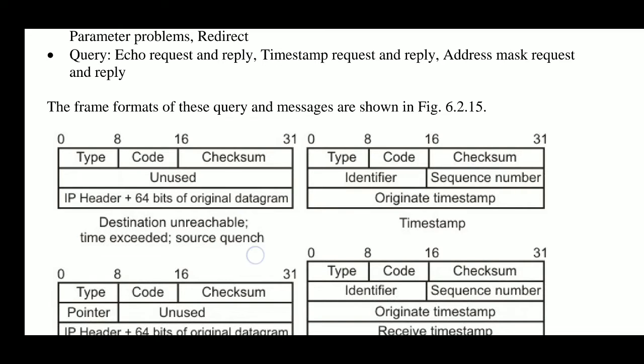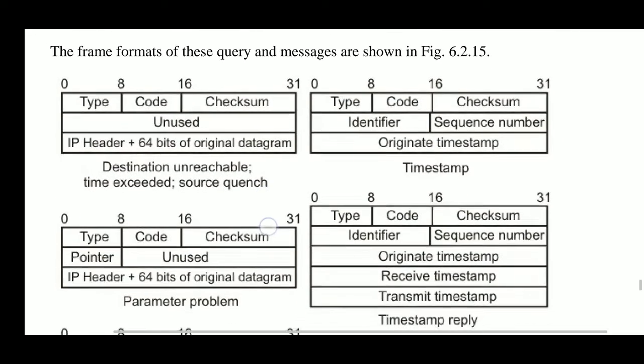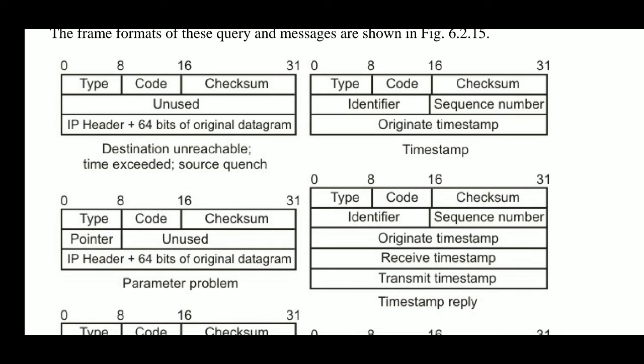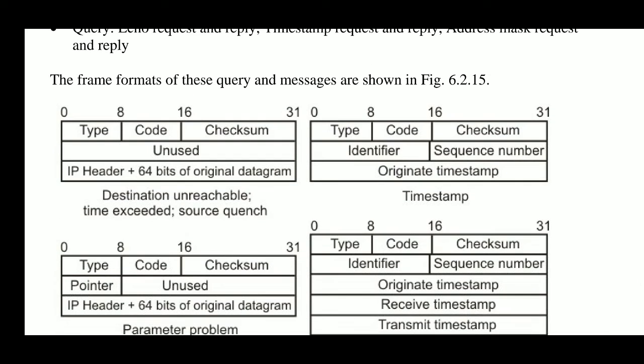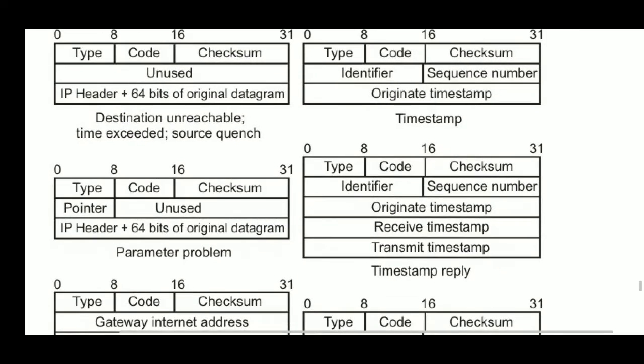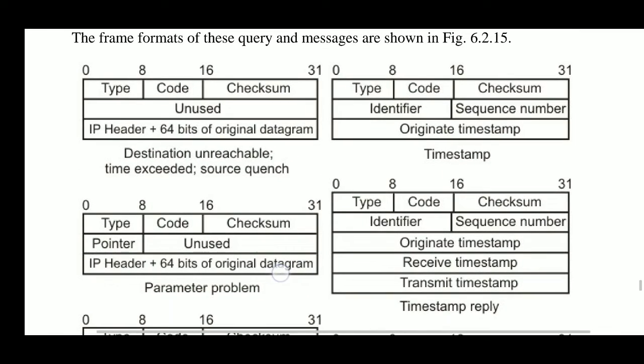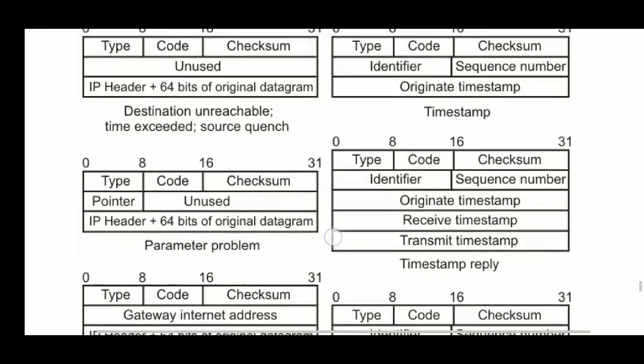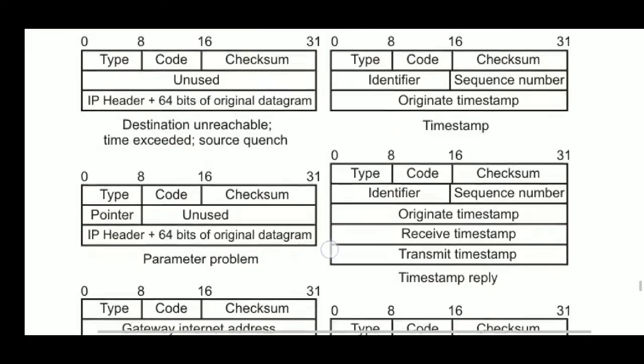The frame formats of these error and query messages are shown in this figure, and you can easily see the fields, and they are also defined in the 0 to 31 bit order, that is, a 32-bit field at each level.